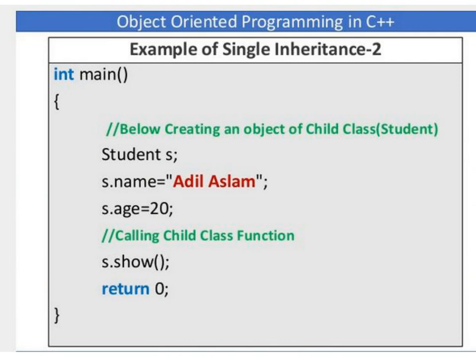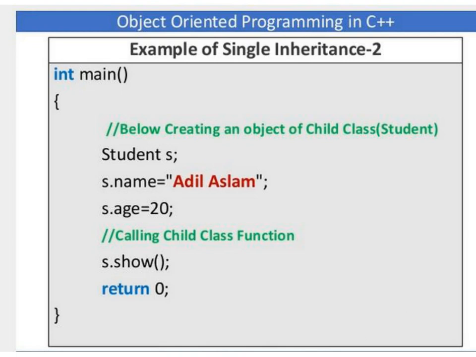In the main function, we have created an object of the subclass called student. Okay, after that we have assigned the values by accessing the data members name and age. For the name we have assigned Adil Aslam, and for the age data member we have assigned the value 20. Okay, when you call s.show, this show member function is declared in the subclass called student. But these name and age data members are not declared in this subclass called student, but student can access these data members from the person superclass or person parent class.